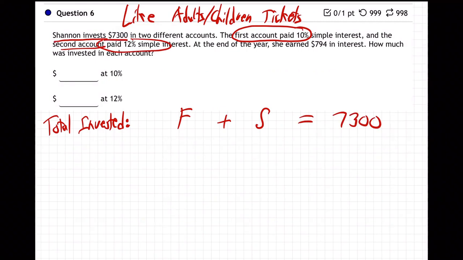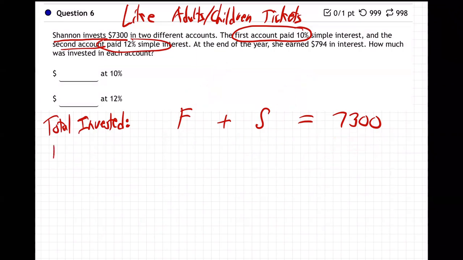Shannon invested $7,300. So that's the total amount of money. However much money she put in the first account plus however much money she put in the second account, or I guess Shannon could be a man or a woman, anyway, whatever, Shannon. And then that adds up to 7,300, right? So however much she put in the first account plus second account totals the 7,300 that she invested.